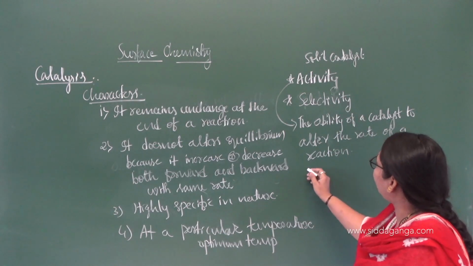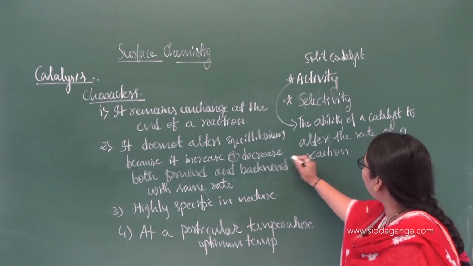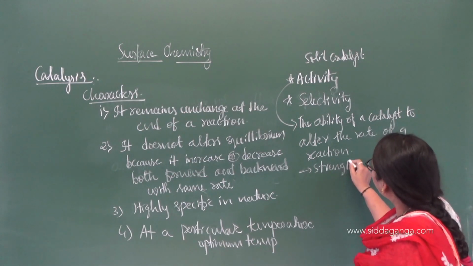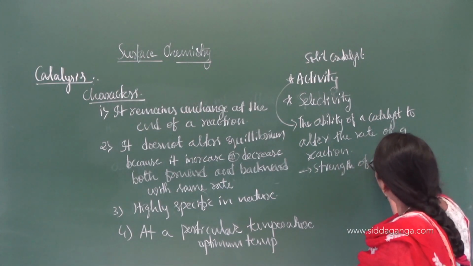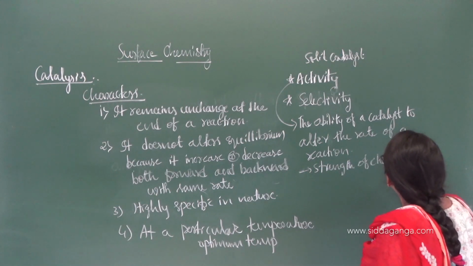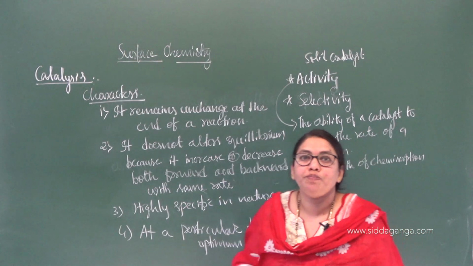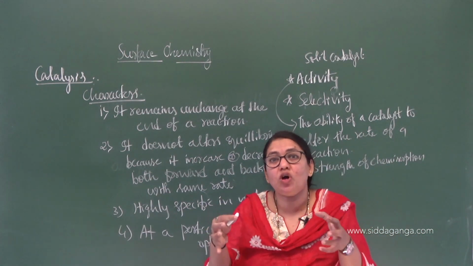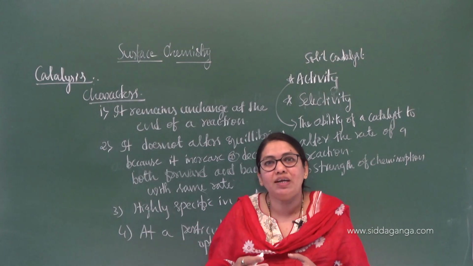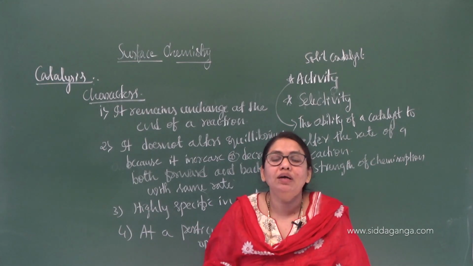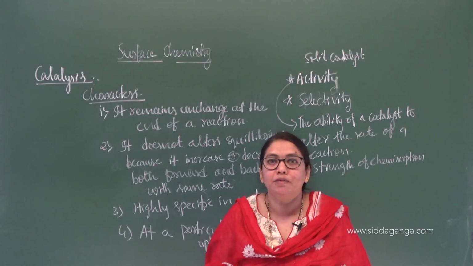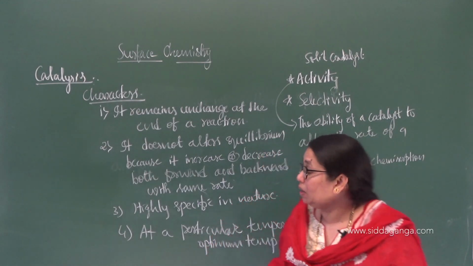The activity depends on the strength of chemisorption. That means how strong a bond the reactant forms on the surface of the catalyst, that much will be the rate of reaction. That means the faster the reaction will take place. That is very important.